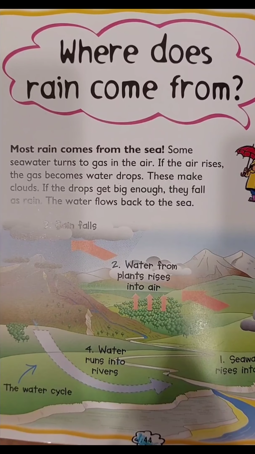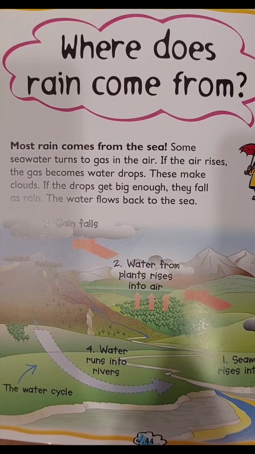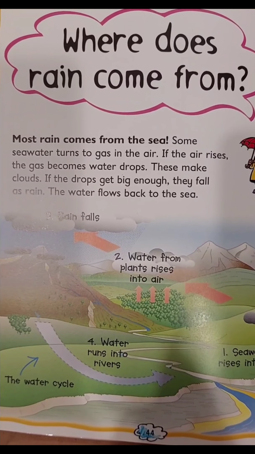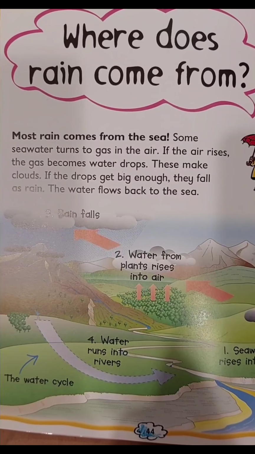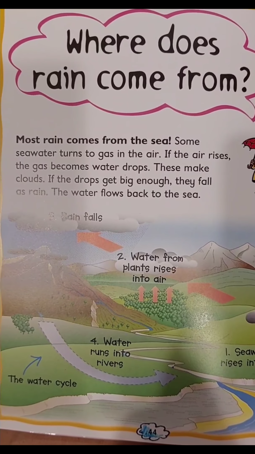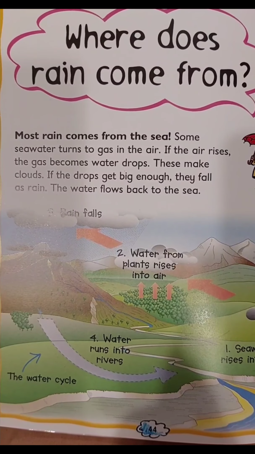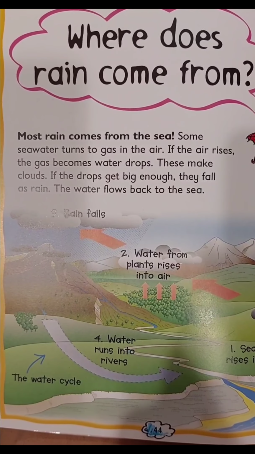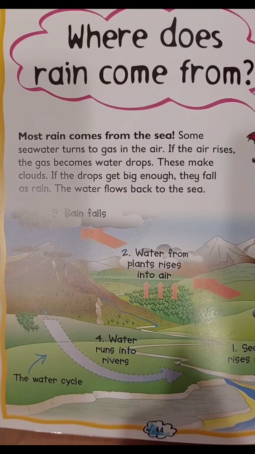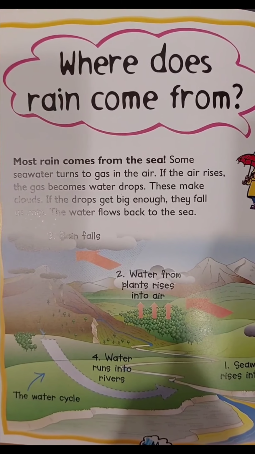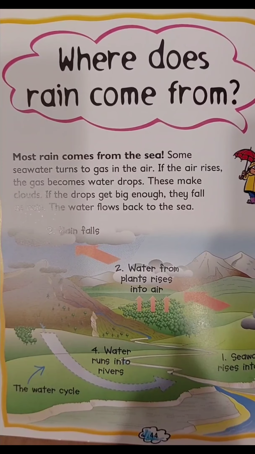Where does the rain come from? Most rain comes from the sea. Some seawater tends to turn to gas in the air. If the air rises, the gas becomes water drops. If the drops get big enough, they fall as rain. The water falls back to the sea.